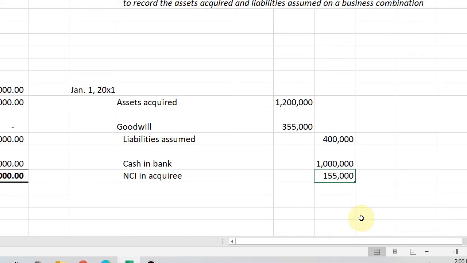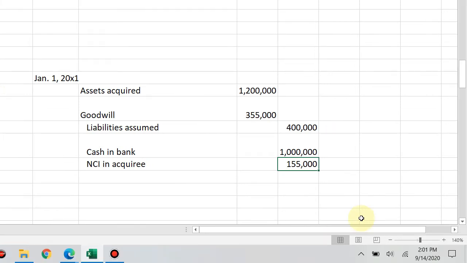So, sabi dito, the non-controlling interest is presented in the consolidated statement of financial position within equity but separate from the equity of the owners of ABC. So, sa equity portion siya pinapresent pero dapat separate siya with the equity ng parent. So, nakahiwalay siya. Okay? So, next.